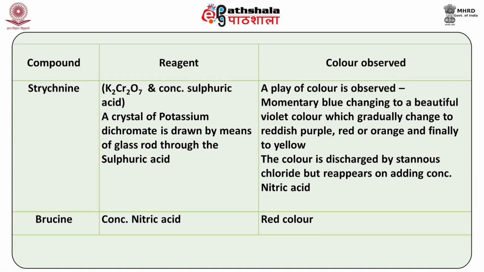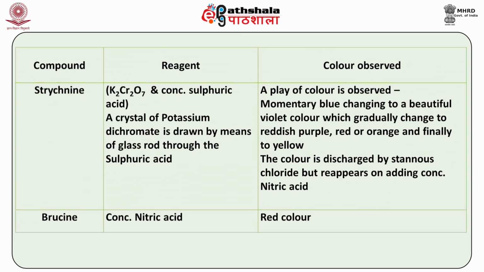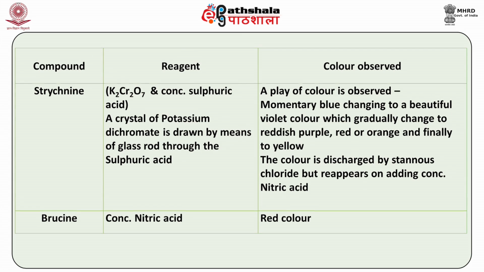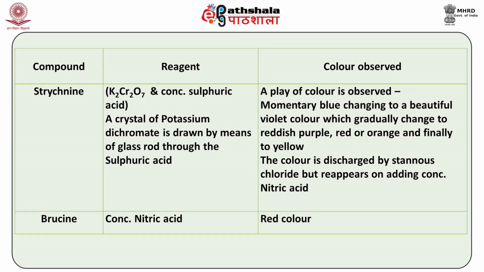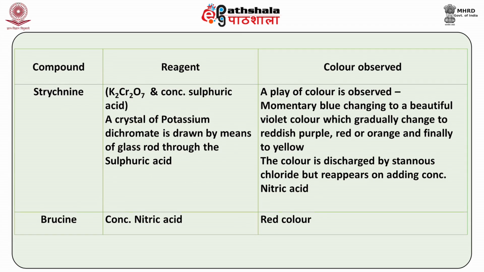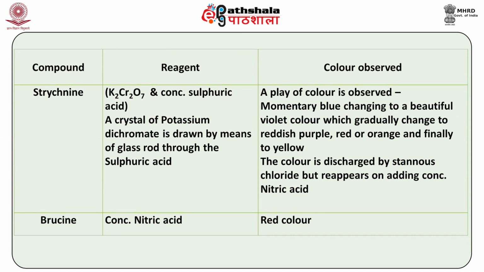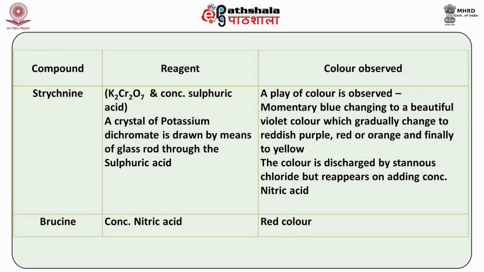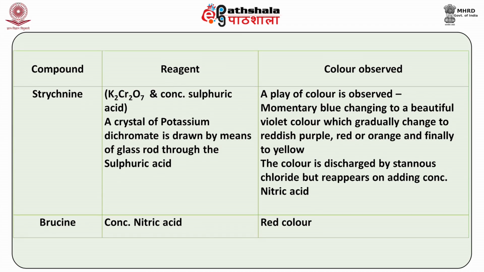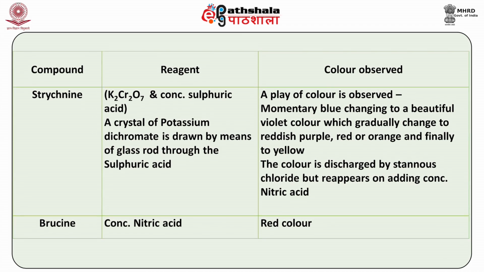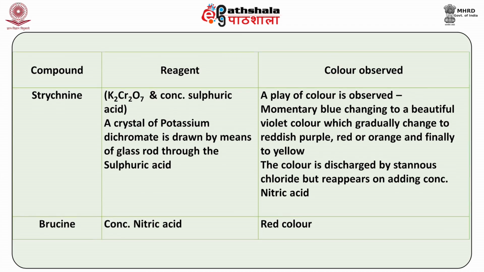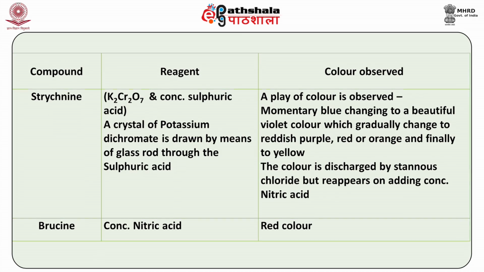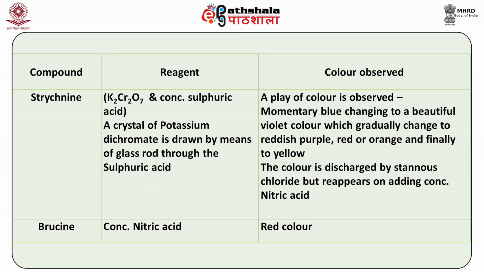Let us try to know some more color tests, which we can call special color tests, which are performed on the extract for detecting these basic drugs. If the basic drug being suspected is strychnine, what reagent do you have to use? You have to take potassium dichromate and add conc. sulfuric acid. And how to prepare this? A crystal of potassium dichromate is drawn by means of a glass rod through the sulfuric acid. This resulting mixture is then added to the extract.